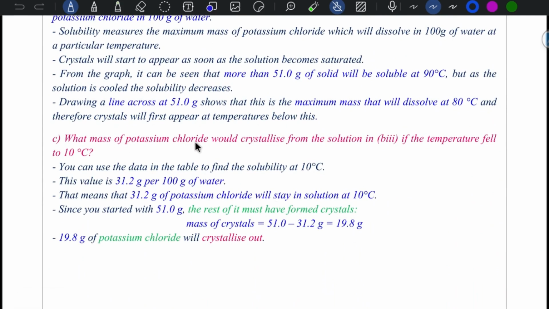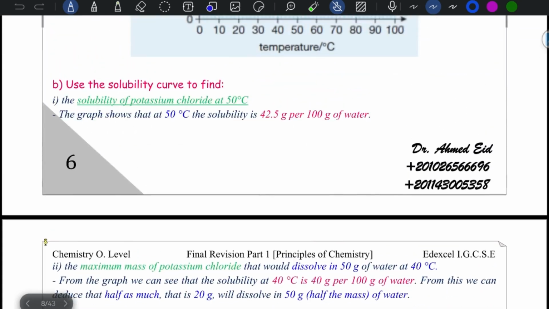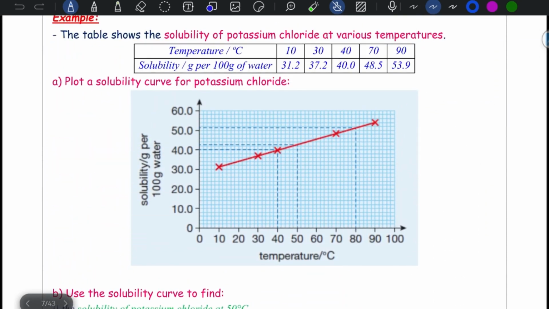What mass of potassium chloride would crystallize from the solution if the temperature fell to 10? He wants to lower the temperature to 10. Let's check. At 10 temperature, the solubility is about 31.